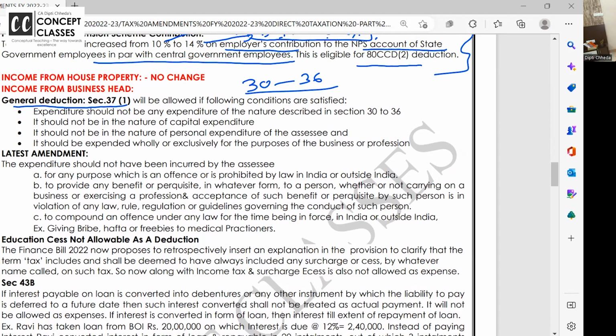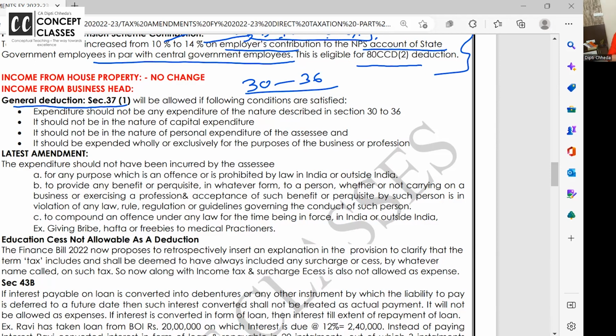But section 37 is like Brahma, the general deduction. It says any expenditure which is related to business, wholly spent for business, revenue in nature, not capital, not personal, but which is not allowed in sections 30 to 36, is now allowed in section 37.